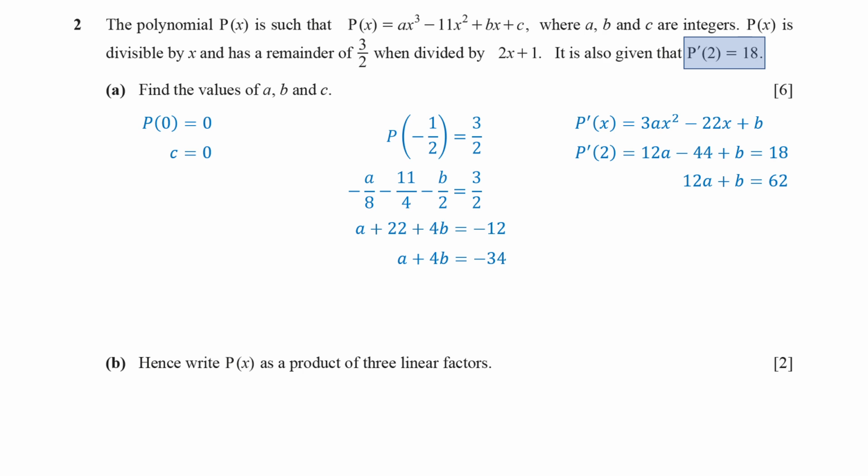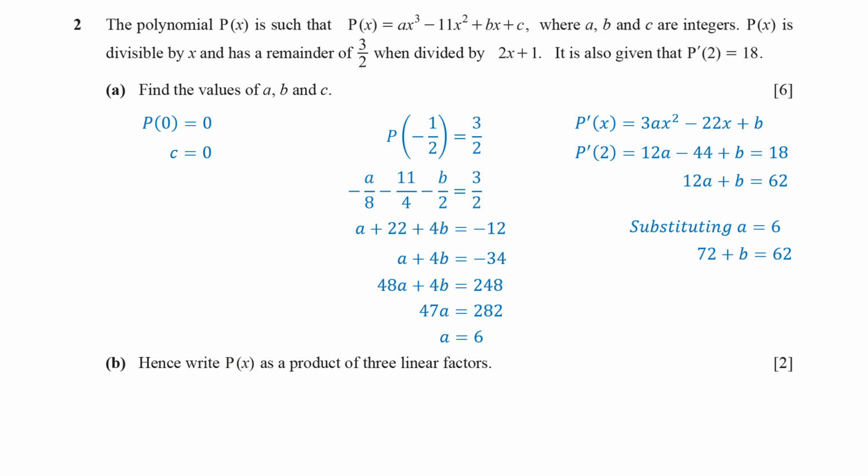We now solve these two equations. Start by multiplying the second equation by 4, so we can eliminate b. That gives 48a plus 4b equals 248. Subtract the first equation from this one. 4b cancels out, and we get 47a equals 282. So a equals 6. Substitute a equals 6 into the second equation, then b equals -10.